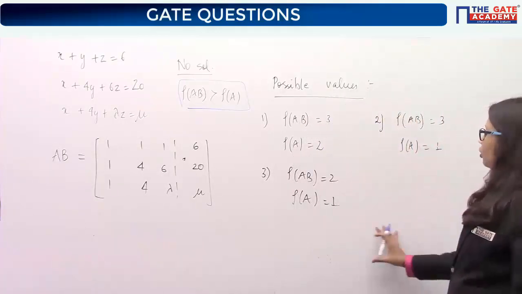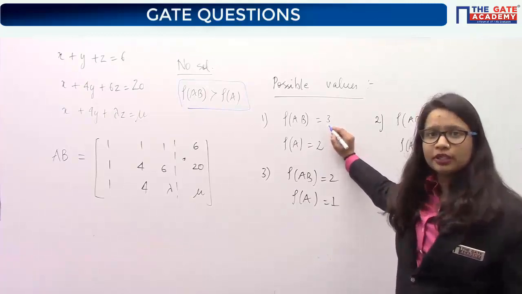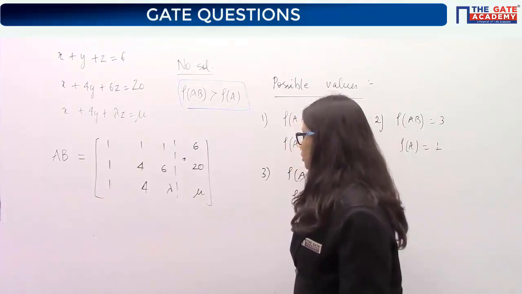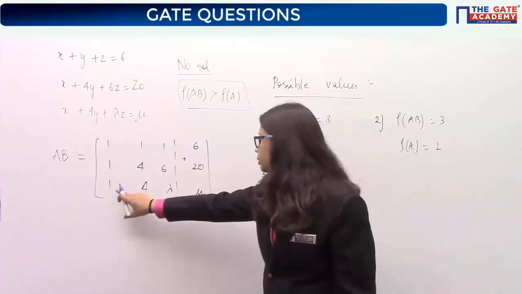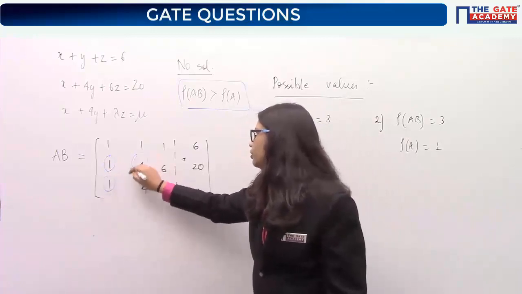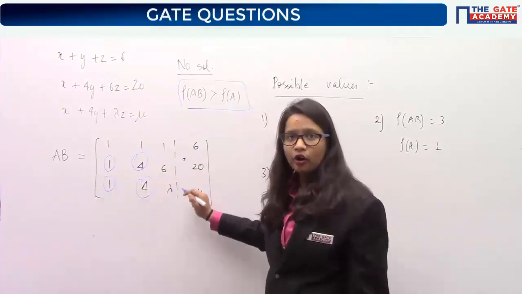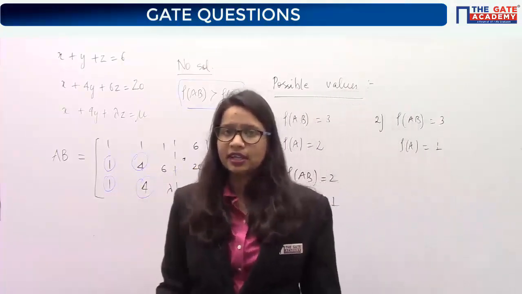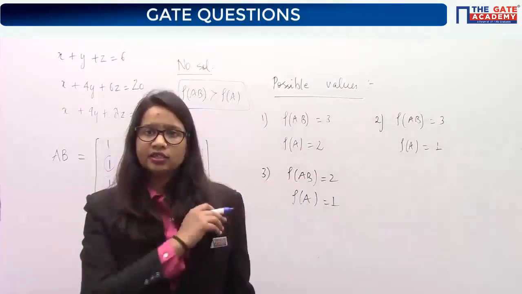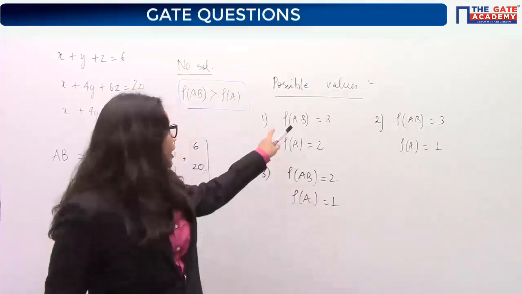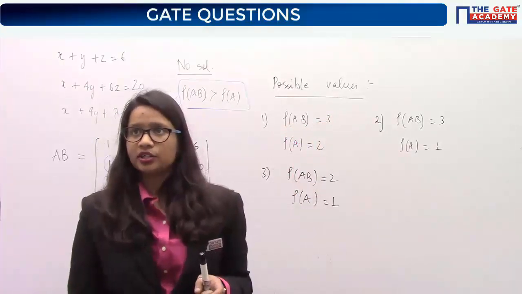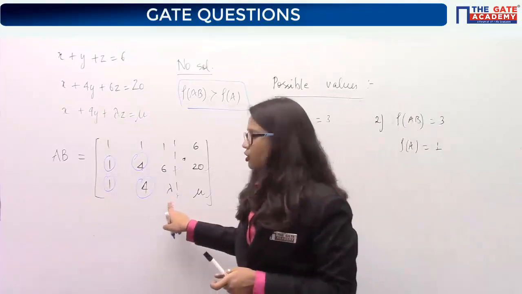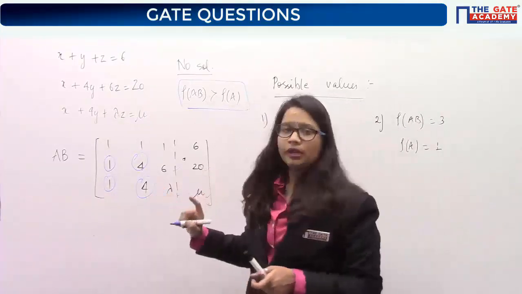Now if I go one by one according to the condition, if rank of AB is to be 3, that means what? That these elements, you can see 1 and 1 are equal, 4 and 4 are equal, but this should not be followed by the remaining elements. If this is followed by the remaining elements, then definitely you will apply some operation and this R3 will completely become 0, so that rank of AB will not be 3. Understood? So what I am trying to say here is that for rank of AB to be 3, lambda should not be equal to 6 and mu should not be equal to 20.